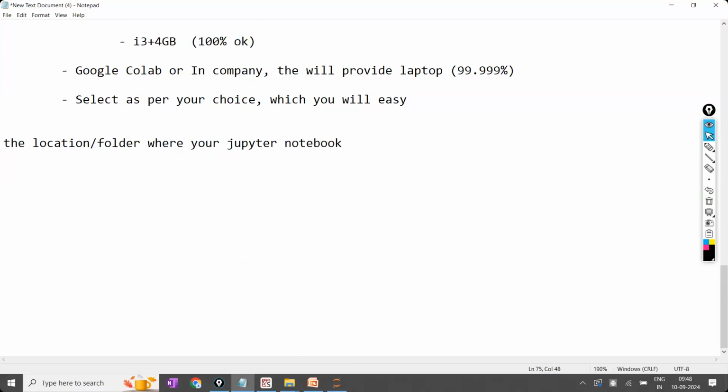Not only Jupyter notebook, where your Python file is located, it is called as working directory.